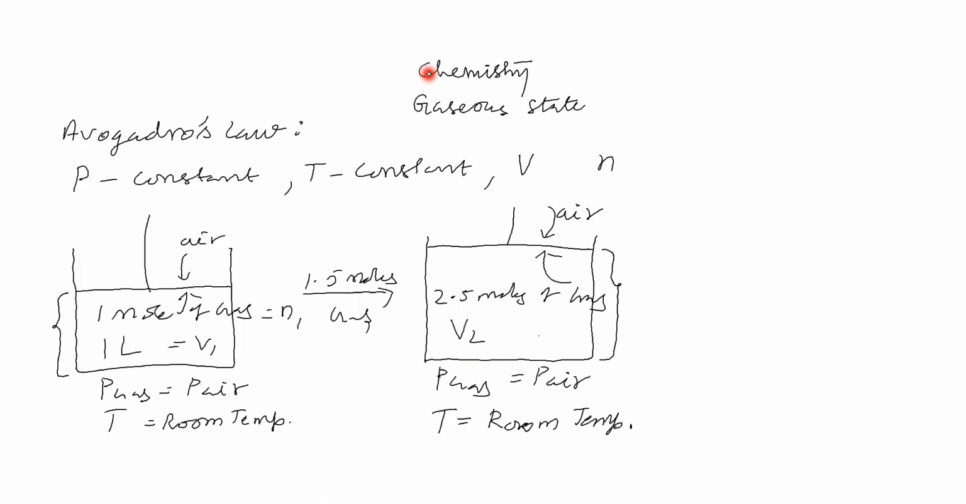How do we say that here the volume is 1 liter? Okay, we have taken the volume as 1 liter. Then here the number of moles of gas is increased to 2.5 moles. Now can we say the volume of gas here is 1 liter, and here also 2.5 liters? How do we say that? By seeing this, we cannot say the volume of gas is equal to the number of moles of gas.